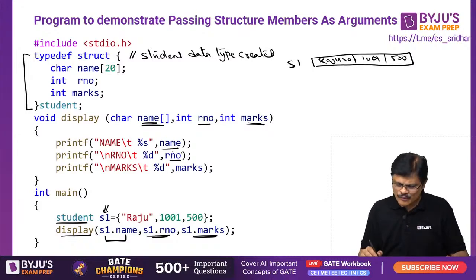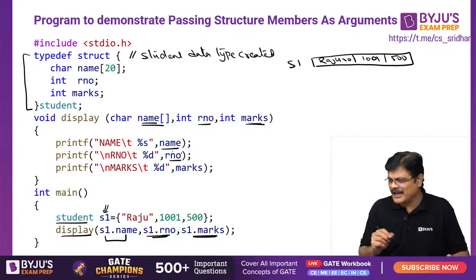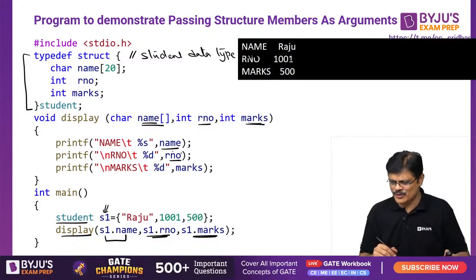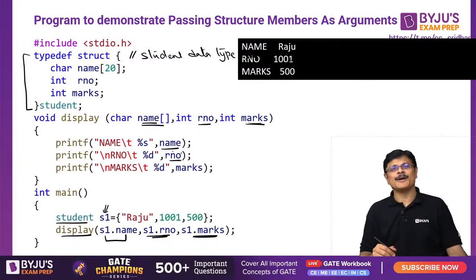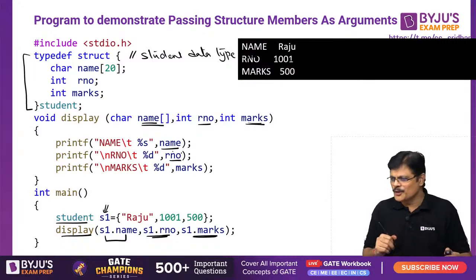Name Raju is printed, very good. Roll number 1001 is printed. Marks 500 is printed. So that is the story, my dear friends: name Raju, roll number 1001, marks 500. Hope you understand.